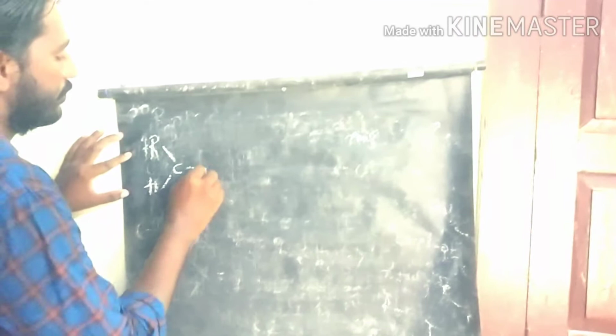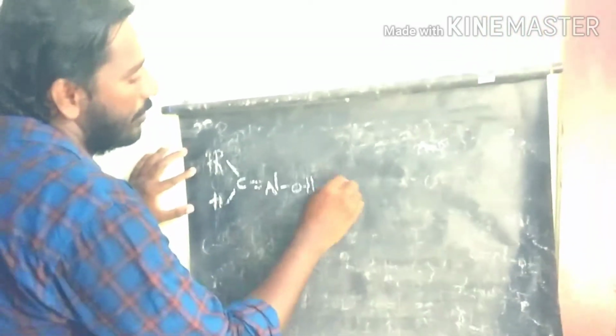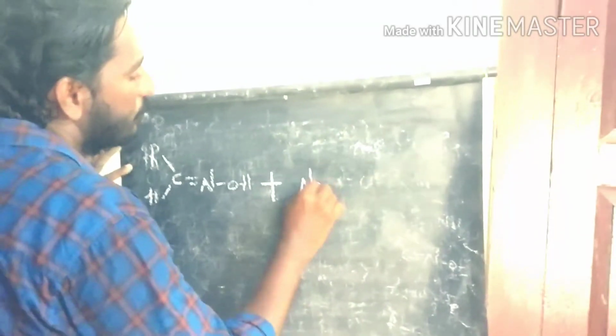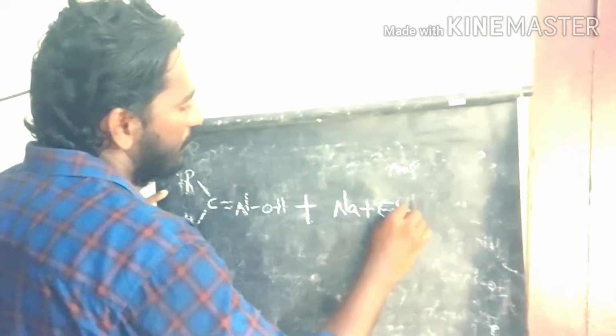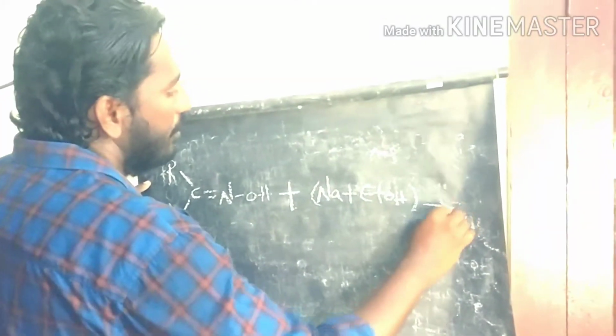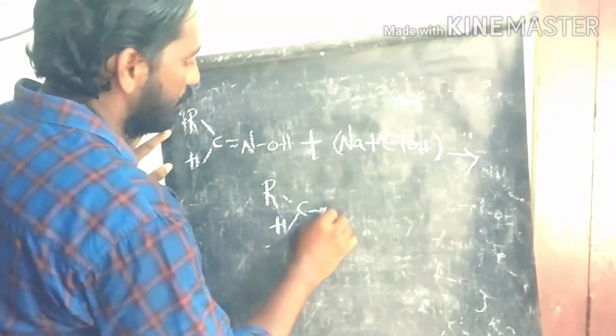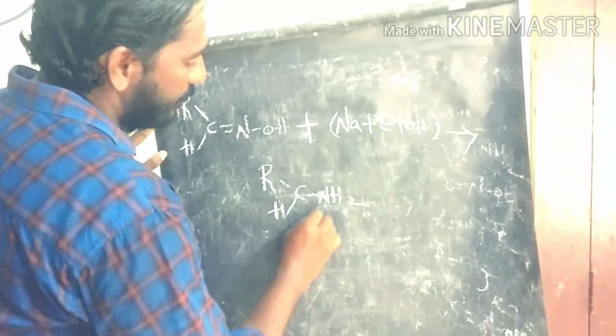Let's start with the simple examples. We take the aldoxime first and subject it to the reduction process. This is the aldoxime, which we know very well. It is involved in the reduction reaction in the presence of sodium and ethanol to produce the primary amine as the product.